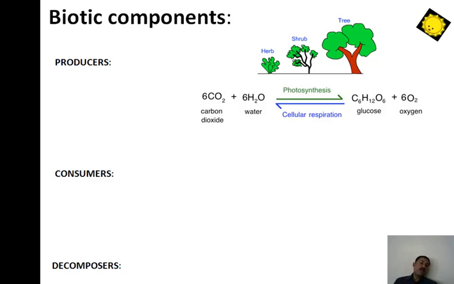The second biotic component of the ecosystem is the consumers. Consumers are heterotrophs because they depend completely on the producers, and on the basis of their feeding habits, consumers can be divided into three categories.